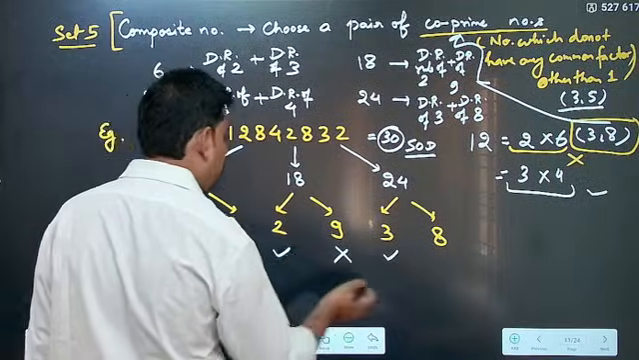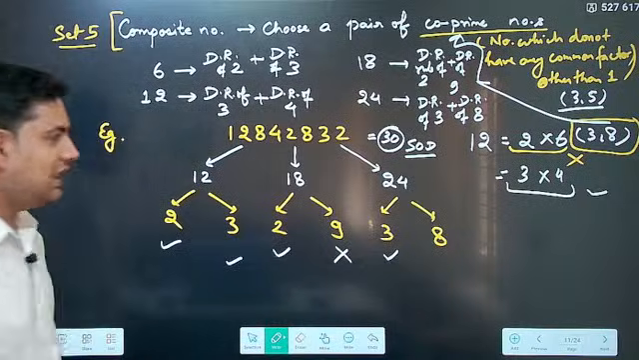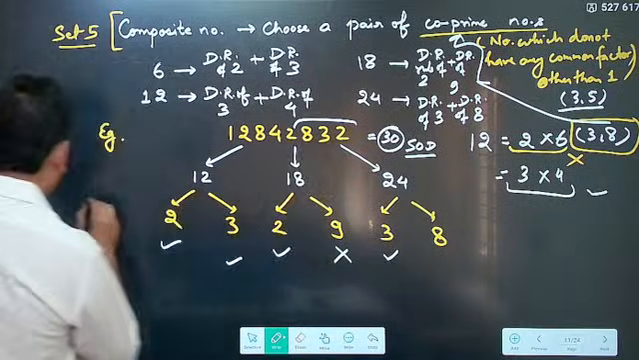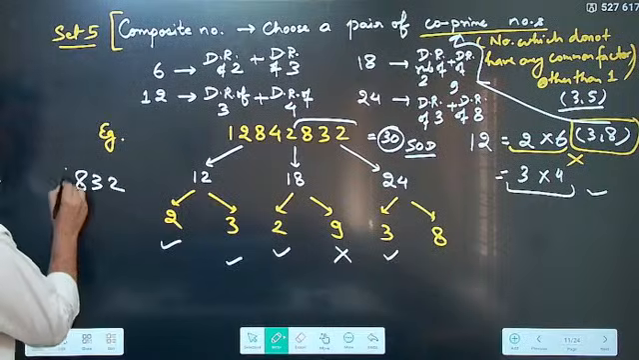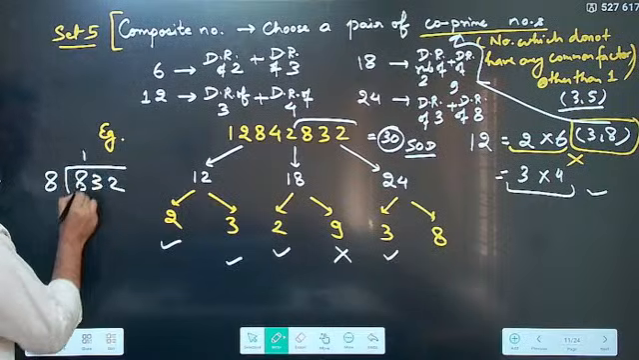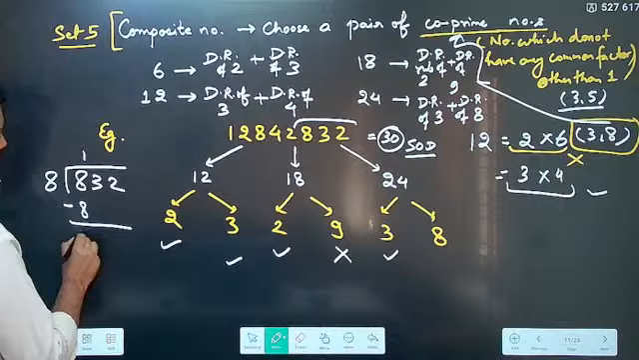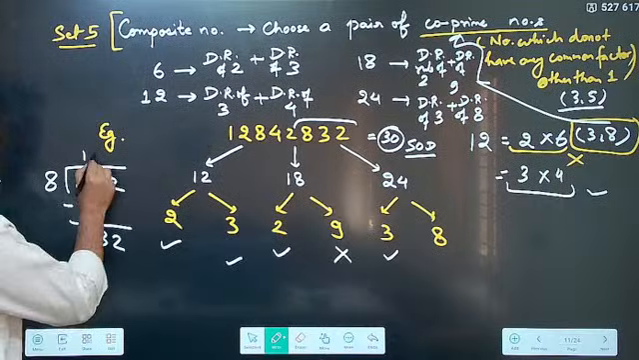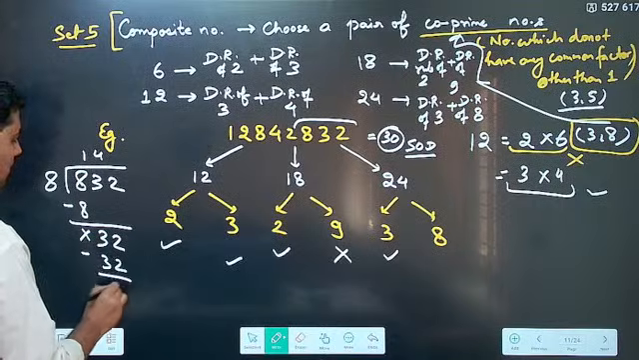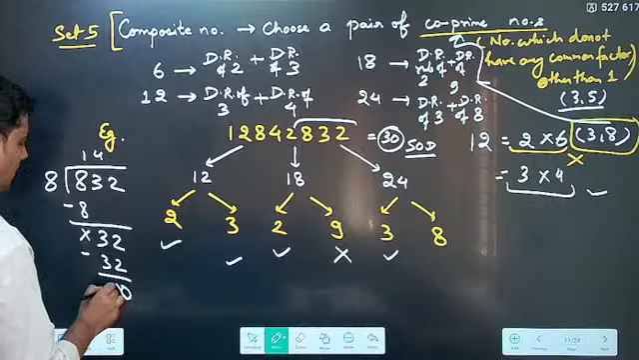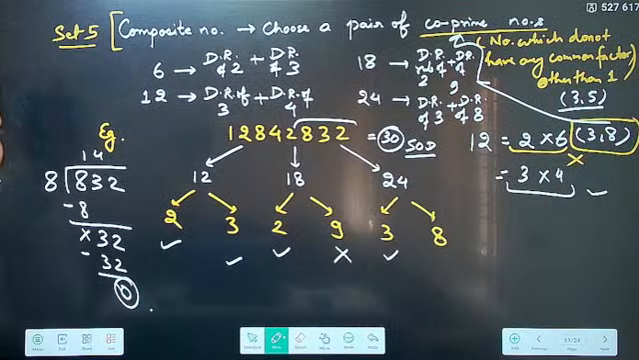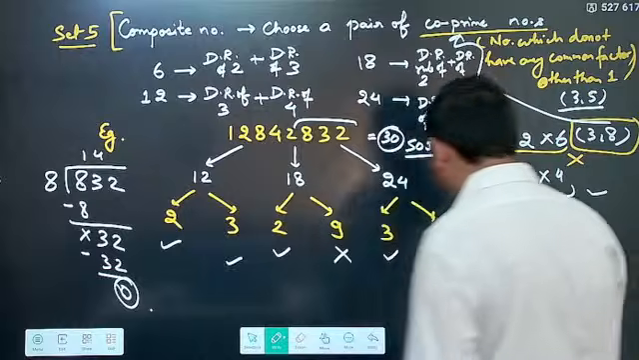2 was anyway divisible. Now, I only have to look for 8. For 8, what will I do? 832. So, 832 divided by 8, this goes one time, minus 8, gone. 32, how many times? 4 times, minus 32, and the remainder comes out to be 0. That means it is divisible by 8 as well.